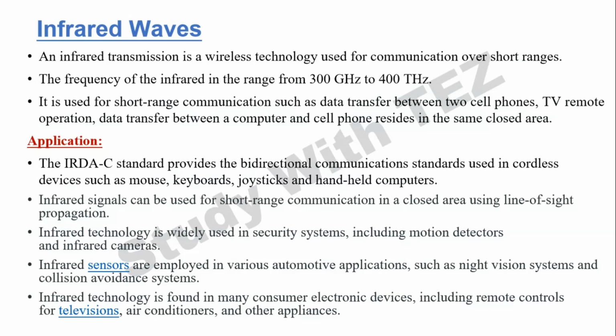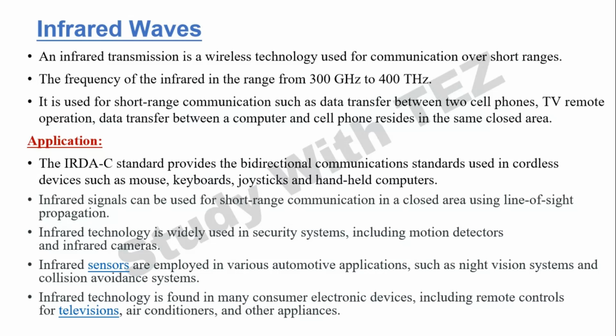And these infrared signals are also used in closed areas wherein line of sight propagation is used. Wherever the line of sight propagation method is used, you can use it, and it should be of short range because the area should be limited. So there also you can use it.